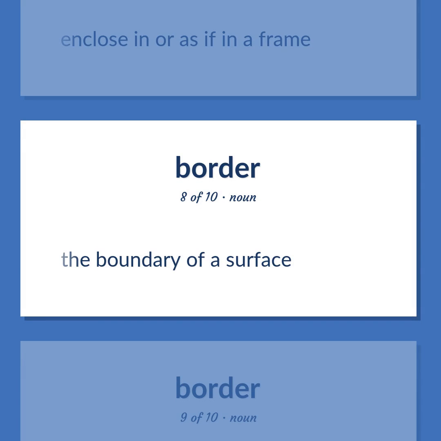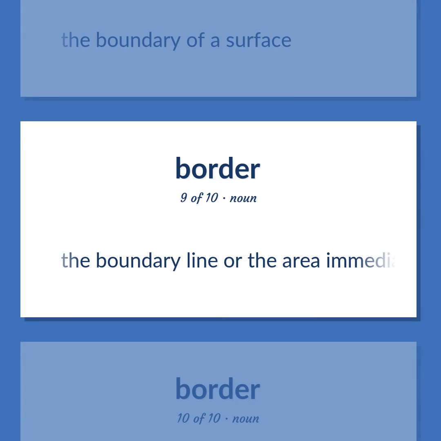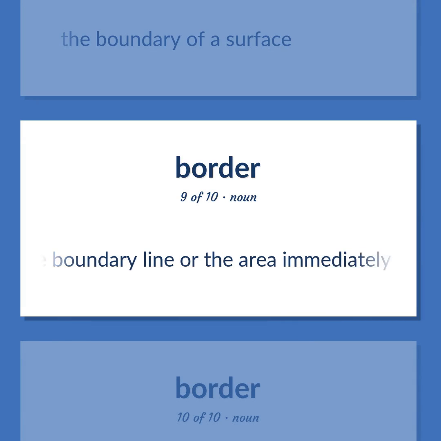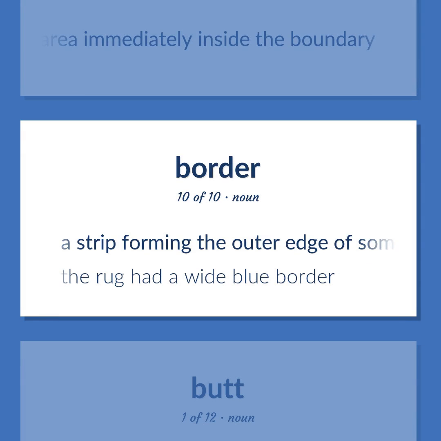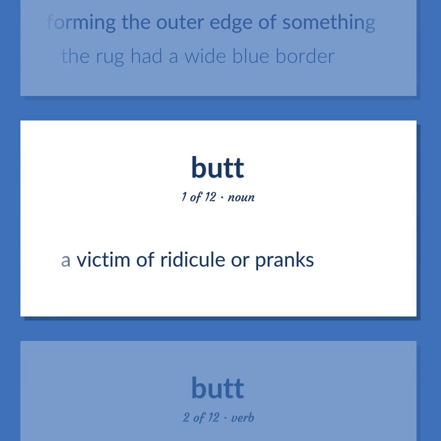The boundary of a surface. The boundary line or the area immediately inside the boundary. A strip forming the outer edge of something. The rug had a wide blue border. A victim of ridicule or pranks.